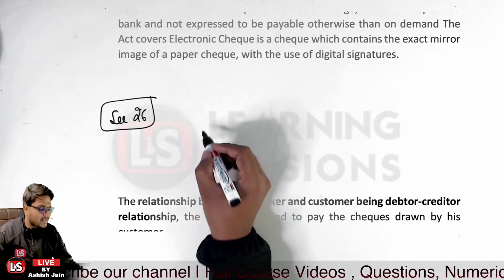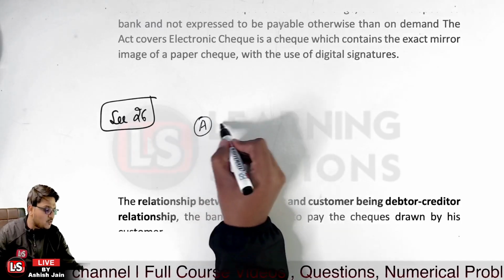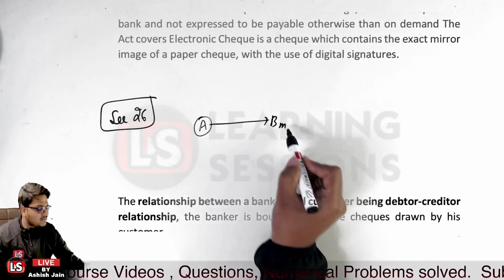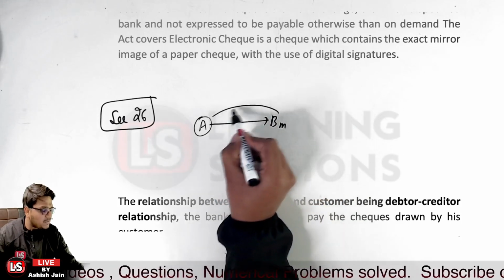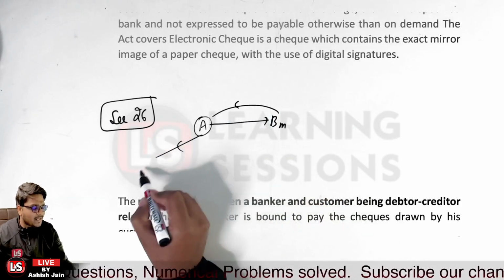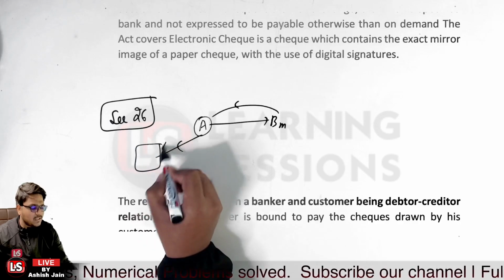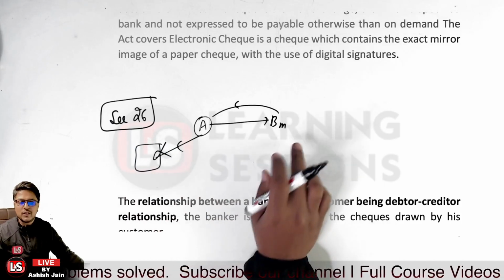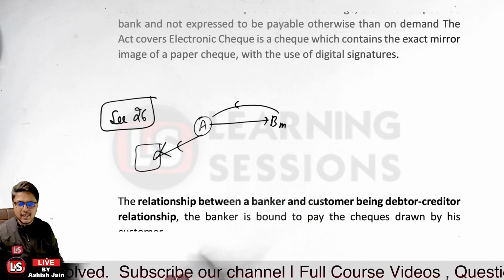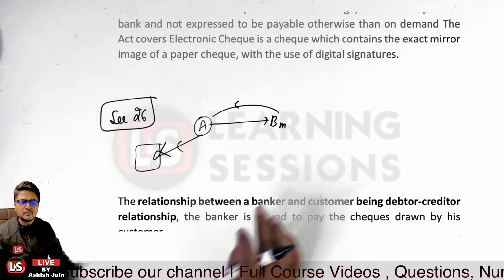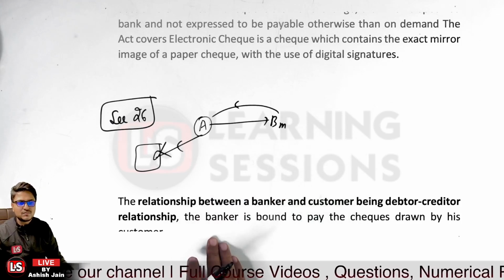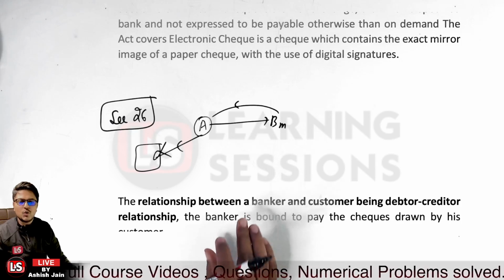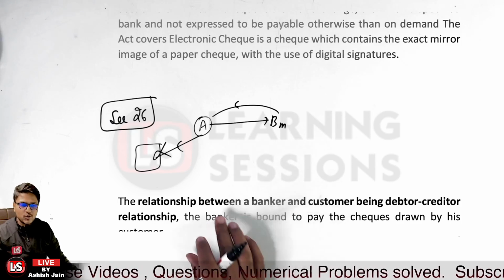So let us take the case that person A has sold goods to B over here, who is a minor, and person B draws a check and gives it to person A over here. Person A went to the bank, the check was presented and it was dishonored. Can person A sue person B over here? Would it be allowed or not? No, he cannot do so.